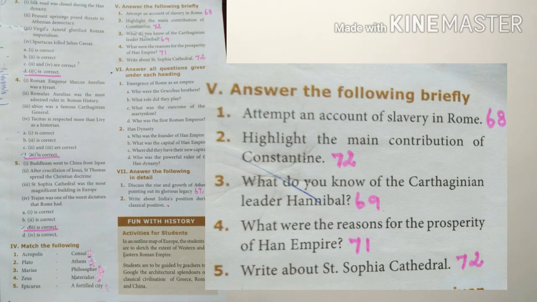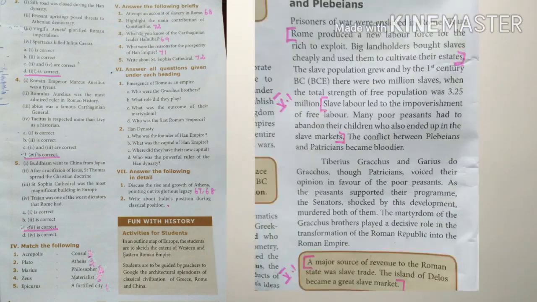Go to page number 68. First answer is there. See under the heading class war between patricians and plebeians. Come to the second line in that paragraph. Rome produced a new labor force for rich to exploit. Big landholders bought slaves cheaply and used them to cultivate their estate. Next 3 or 4 lines leave. Slave labor led to the impoverishment up to slave markets. Come down, that is the same page. Last one tabular column is there, that's tabular column also. A major source of revenue up to the great slave market.